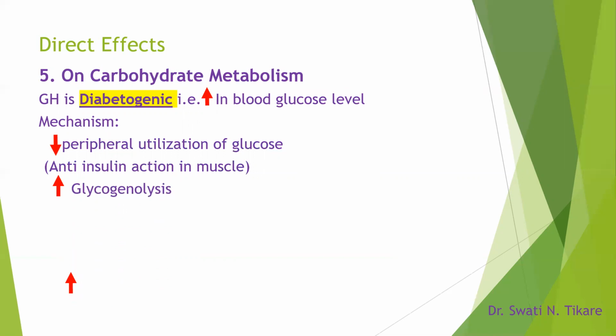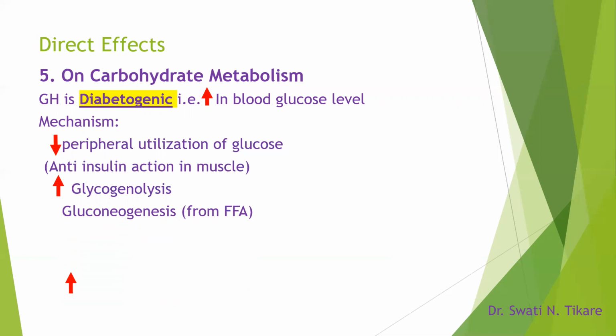The next method by which it increases glucose is glycogenolysis. We know glucose is stored in the liver and some other places as glycogen. When glycogen is broken down, glucose is released, which increases the blood glucose level. So the second mechanism is increasing glycogenolysis. The third mechanism for increasing the blood glucose level is gluconeogenesis.